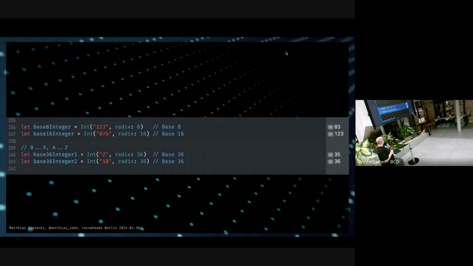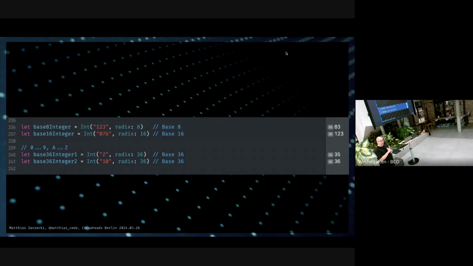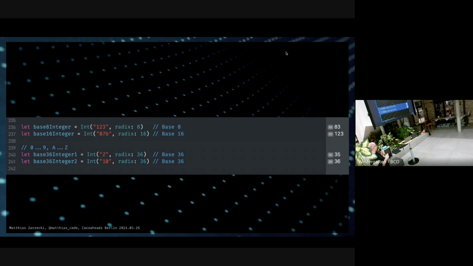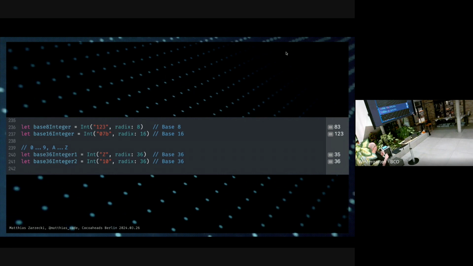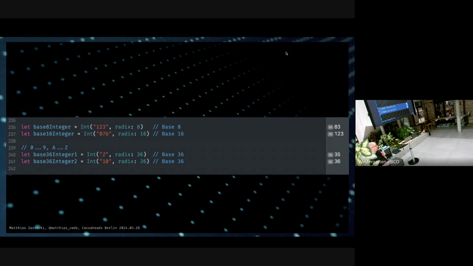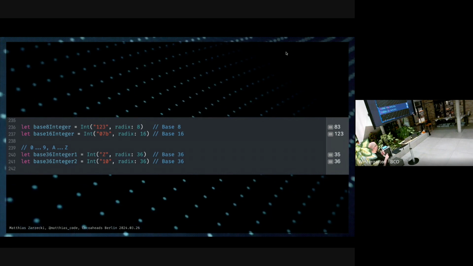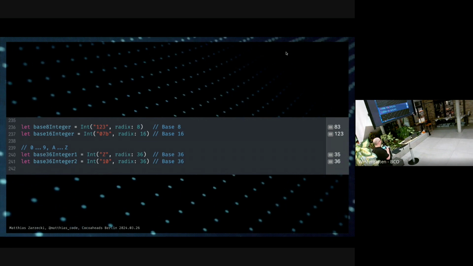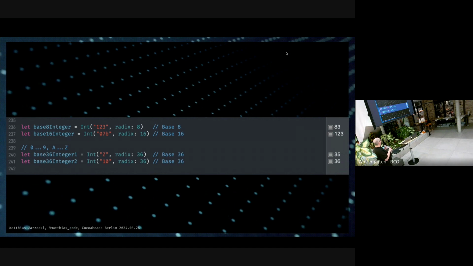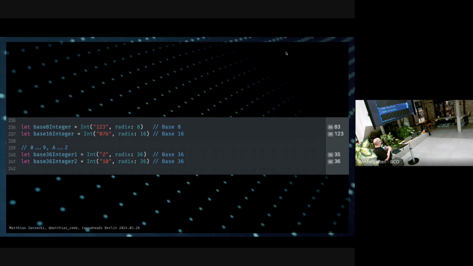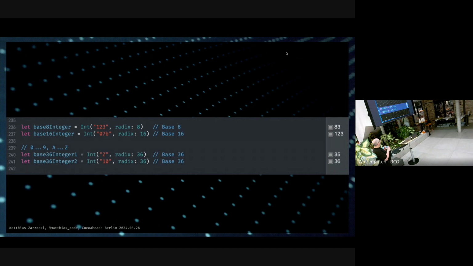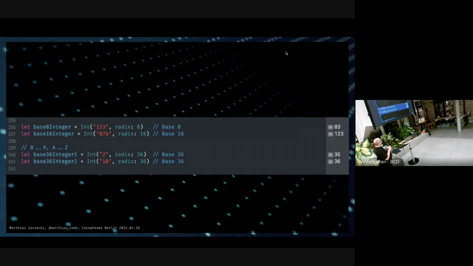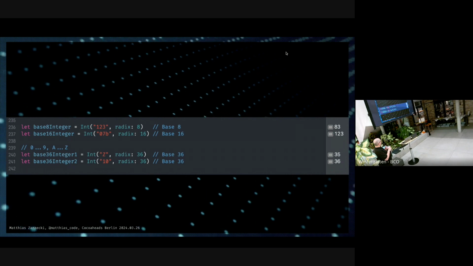And we actually have some pre-built functions in Swift to deal with this directly, which is nice, because the pre-built function in Swift to turn any number into an integer goes up to base 36. That one has 0 to 9 and A to Z as potential inputs. So we do this as an int. We put in the number we want as a string. Radix in this case means base. This is going to be a base 8, base 16, and this goes up to base 36.